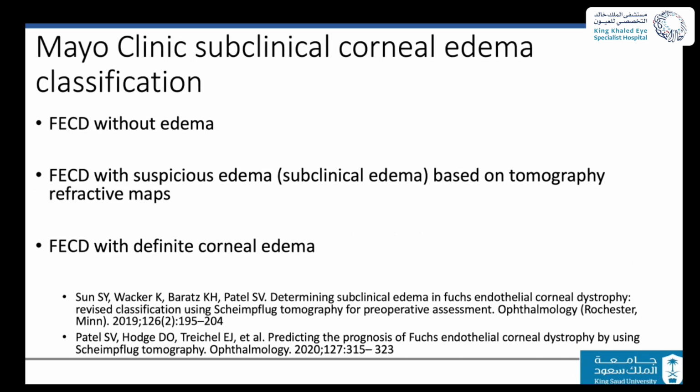Currently, in my clinic we have started to suggest that if we want to classify patients with Fuchs, we either label them as Fuchs without edema, or Fuchs with suspicious edema by using the tomography and the presence of the features that we just labeled, or the patient who has a definite edema.